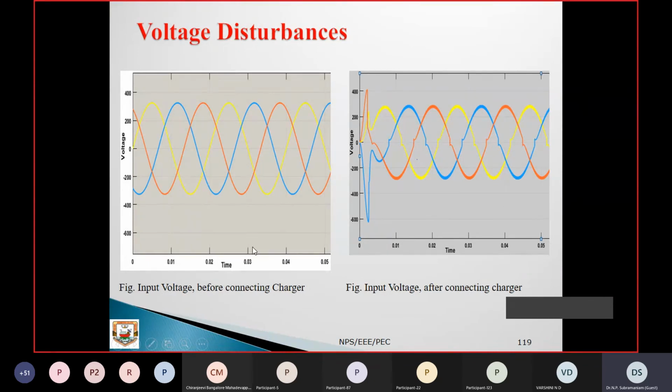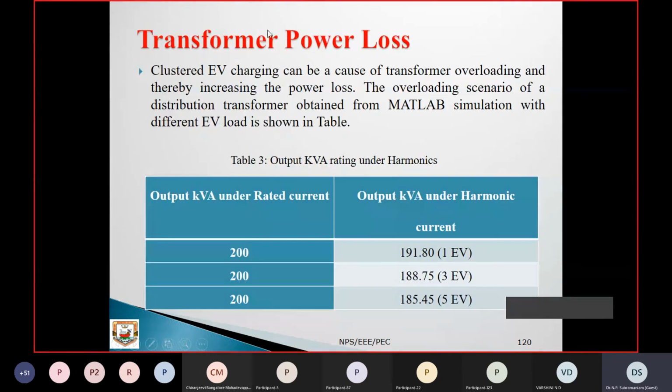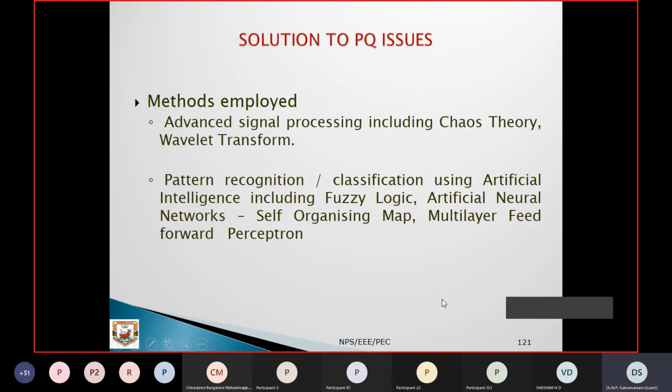This is a voltage disturbance. The input voltage connecting the charger, after certain durations, also gets distorted a lot. The transformer power loss is also very huge, as harmonic current is increasing considerably. A cluster of EV charging can cause transformer overloading, thereby increasing the power loss. The overloading scenario of a distribution transformer obtained from MATLAB simulation with different EV loads is shown in the table. With increasing harmonic current, your transformer is also getting loaded as the EVs increase.